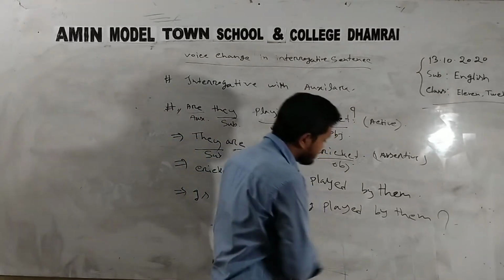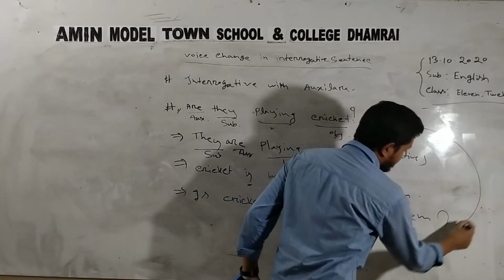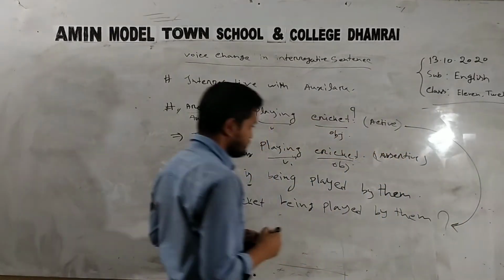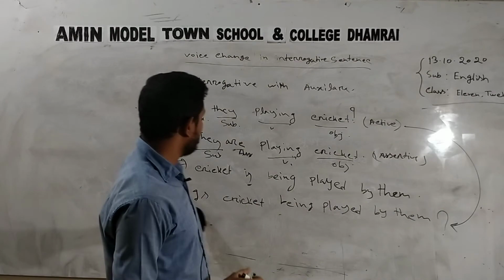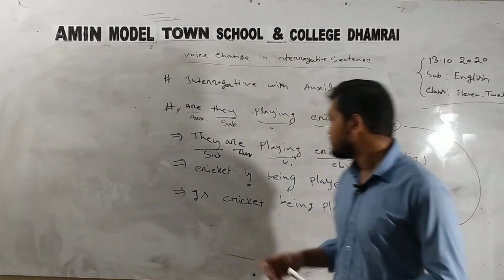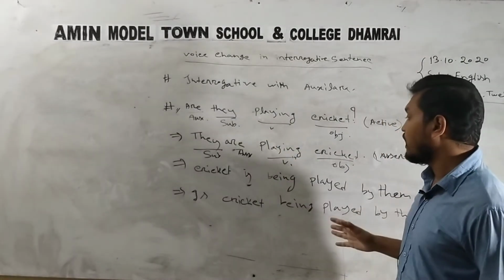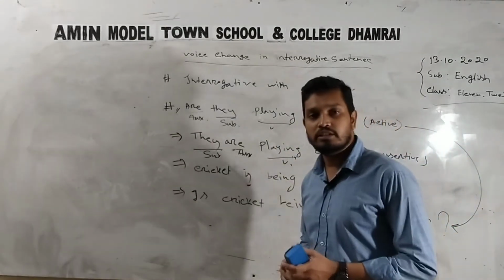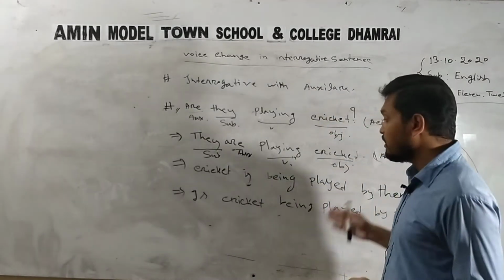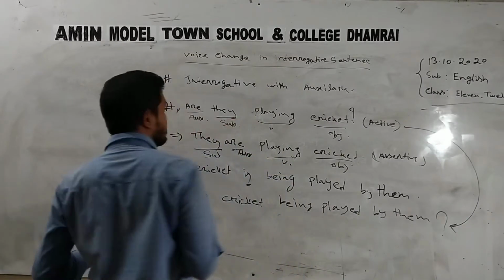And this is the main answer for this interrogative. So if you guys write this, it will be easy for you. If you can see it this way, then it will be easy to understand how we can make an interrogative sentence with an auxiliary verb into passive voice. Okay, these are the very easy and common ways.